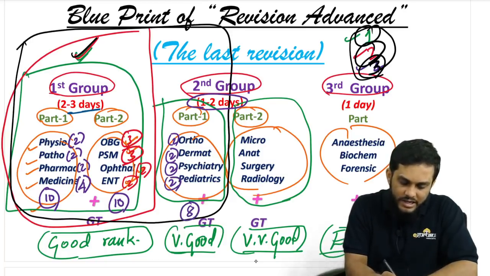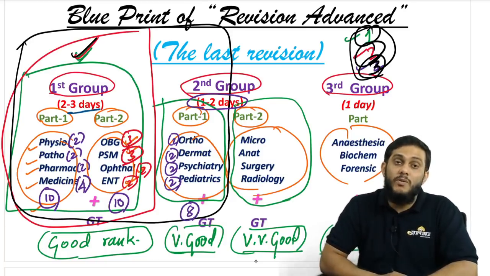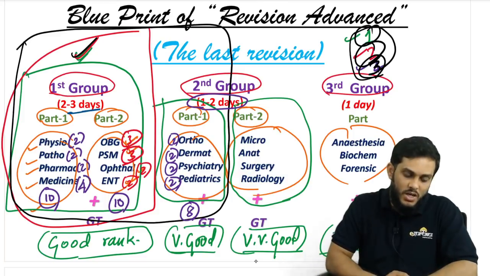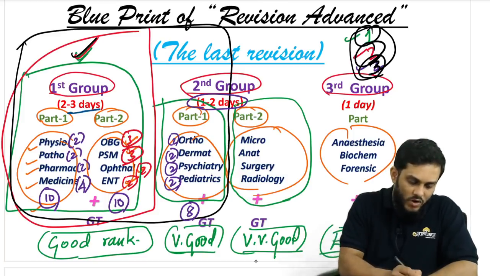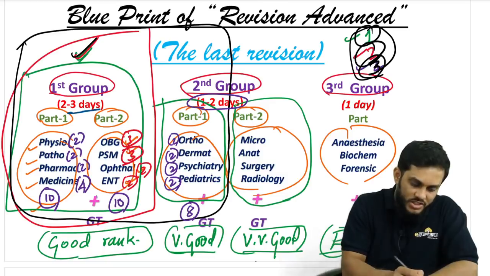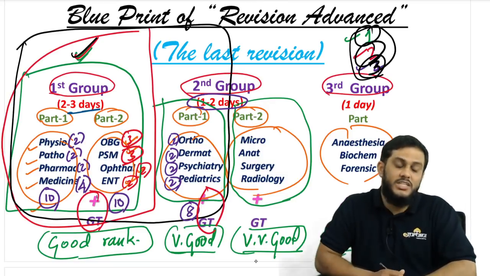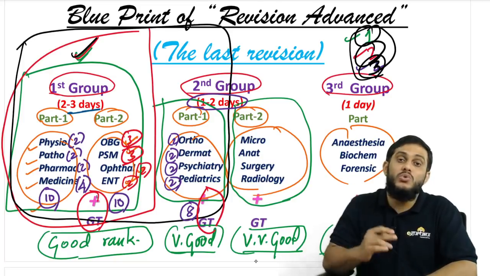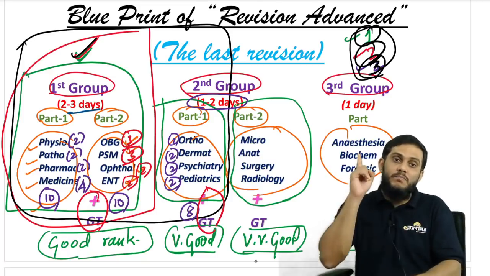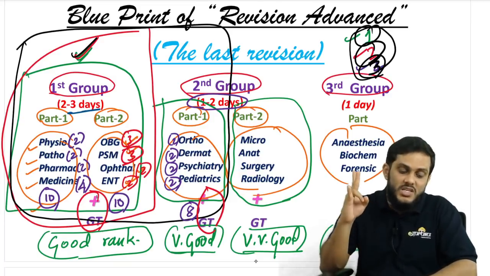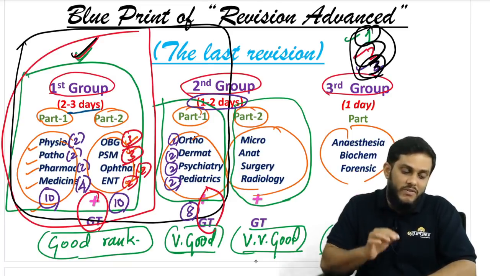That will become 8 days. So 20 plus 8, 30 days. 12 subjects. So then you can give one GT after 8 subjects, another GT after the next 4 subjects. So 28 plus 2, 30 days. That means in 1 month you are going to finish 8 plus 4, 12 subjects with 2 GTs, giving approx